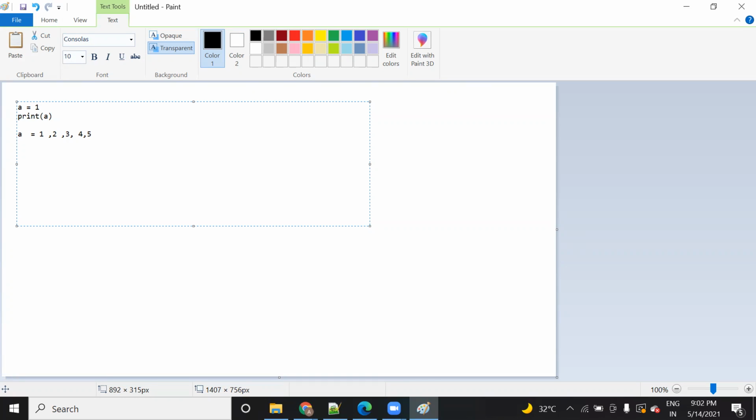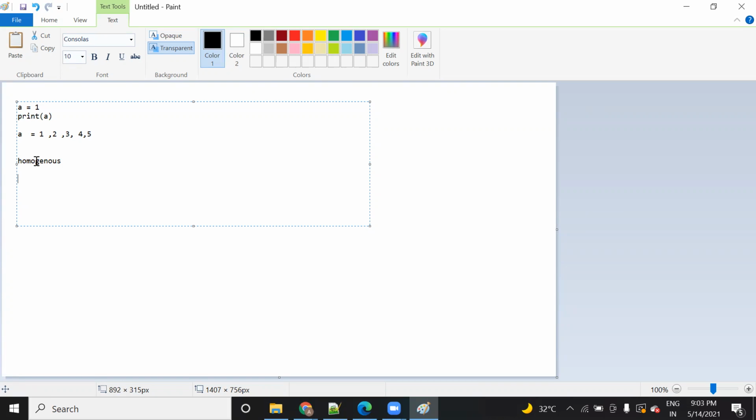There are multiple data structures available. In C language we use an array, and in Java we use an array to save homogeneous data, meaning a similar kind of data. Here you can see these are all integer data, so it is homogeneous. In an array we can save homogeneous data, but in Python a similar array can be used in the form of a list. In the list you can save homogeneous as well as heterogeneous data at a time in Python.